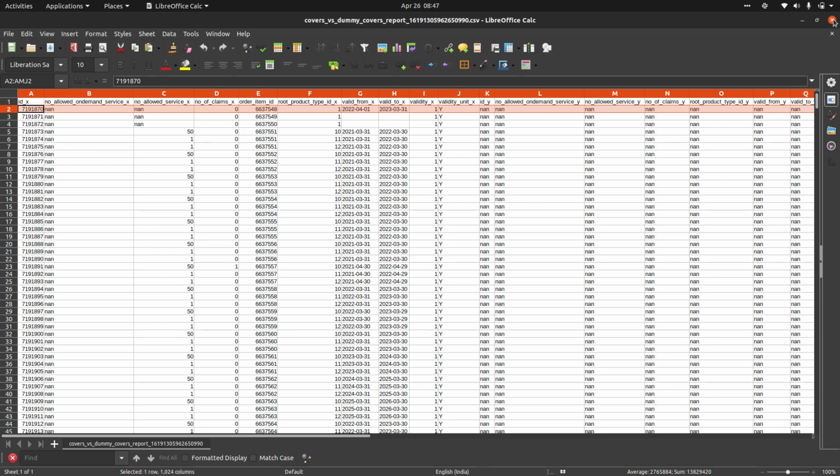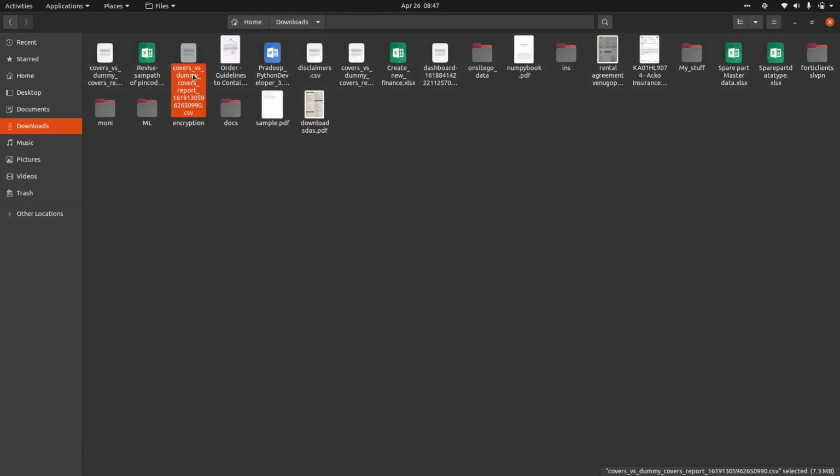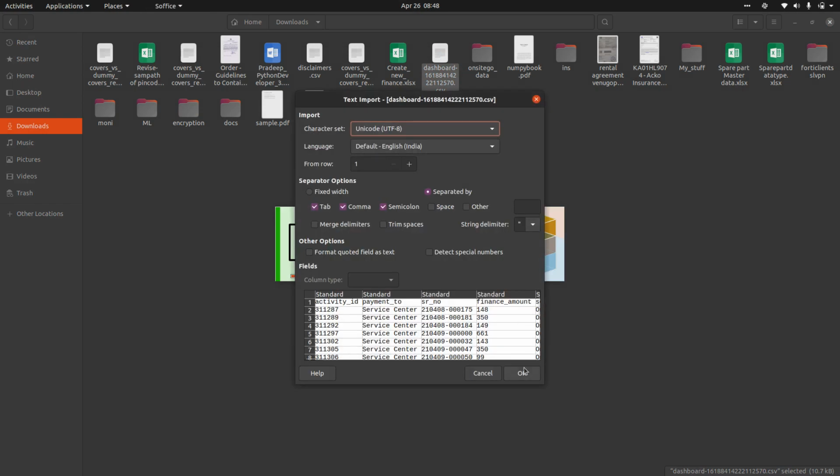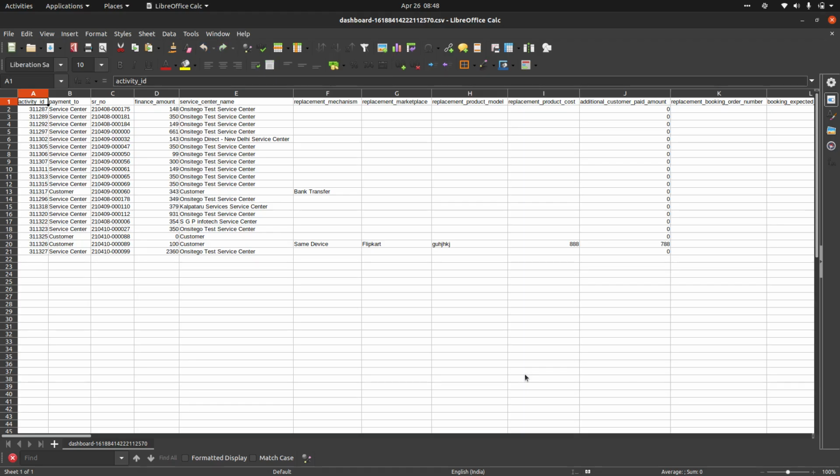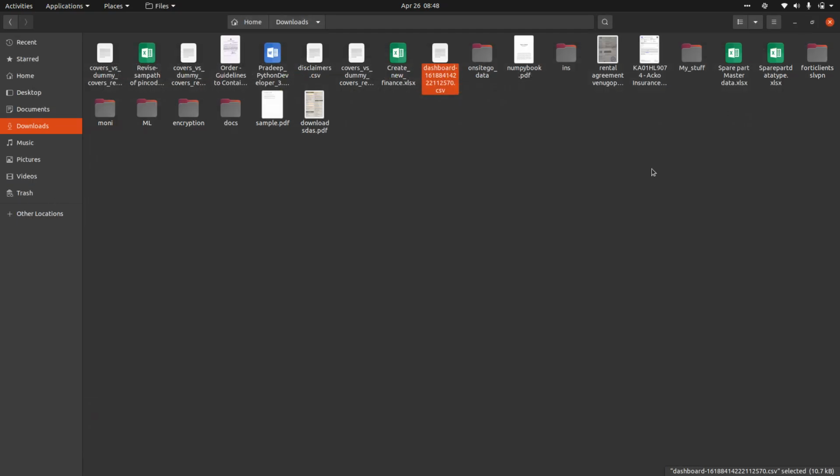Let me use this particular file to do the operations. Or let me check if I have a simpler file. This is huge. Yeah, this file has less memory usage. Let me open this. This only has 20 records. I'll be using this. I just copied this file path.